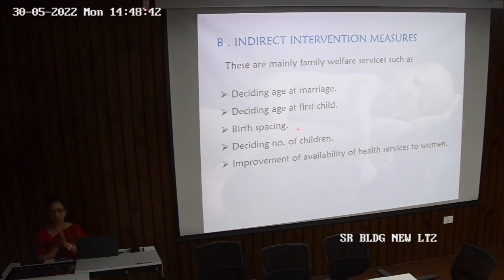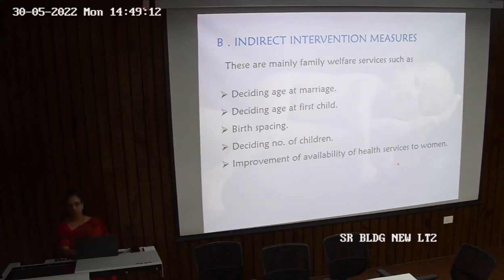So there should be at least a birth spacing of 3 years between two births because that gives the time to cover up the nutritional deficiency that has occurred due to pregnancy and childbirth. Deciding the number of children, if there are too many children, again the nutritional status and the health of the mother is affected, and improvement of availability of health services to women.